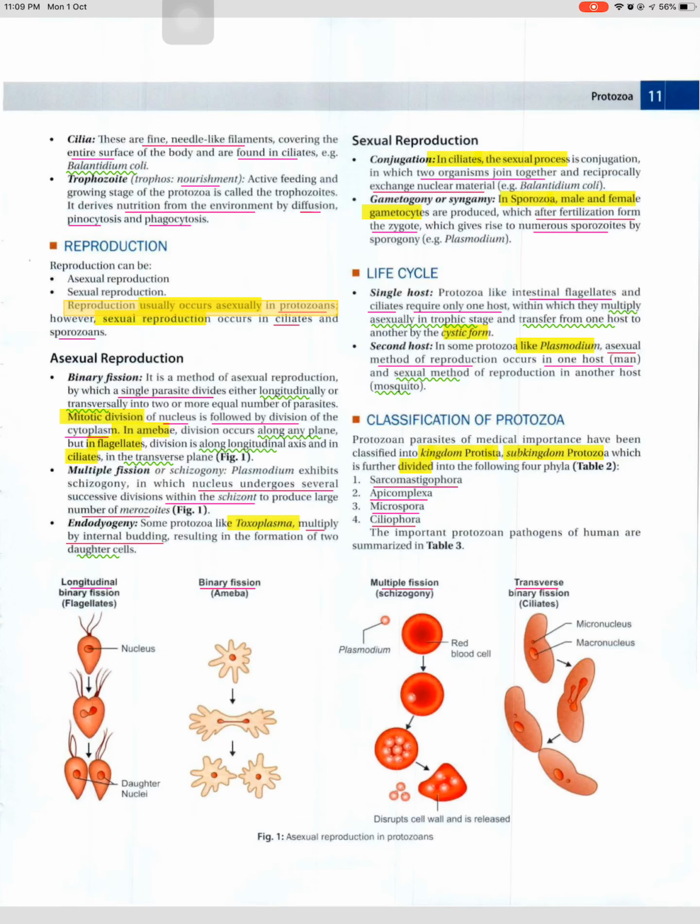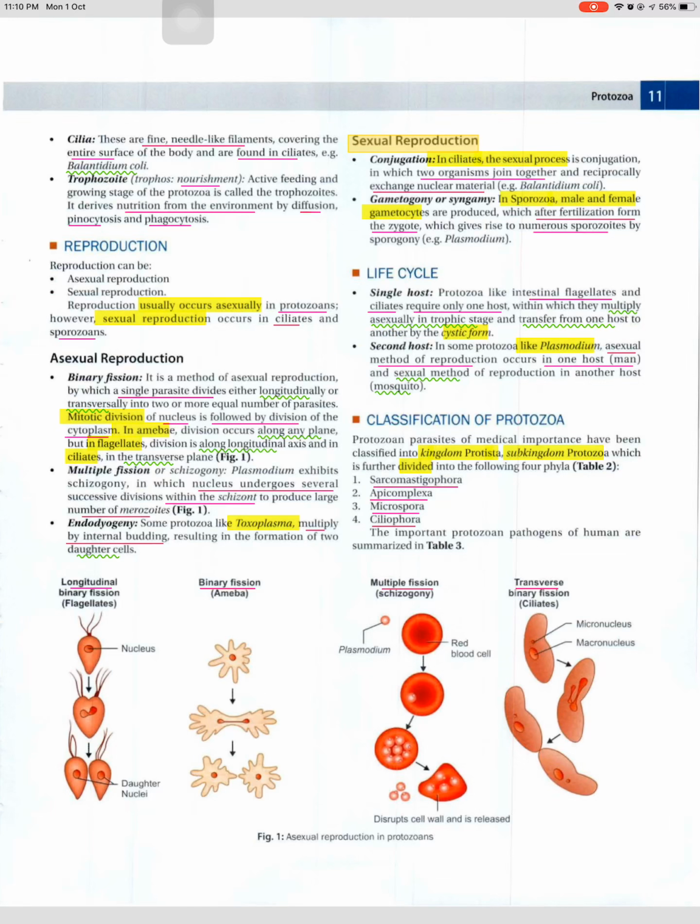Asexual reproduction. Binary fission. It is a method of asexual reproduction, by which a single parasite divides either longitudinally or transversally into two or more equal number of parasites. Mitotic division of nucleus is followed by division of the cytoplasm. In amoebae, division occurs along any plane, but in flagellates, division is along longitudinal axis and in ciliates, in the transverse plane. Multiple fission or schizogony. Plasmodium exhibits schizogony, in which nucleus undergoes several successive divisions within the schizont to produce large number of merozoites. Endodiogeny. Some protozoa like Toxoplasma multiply by internal budding, resulting in formation of two daughter cells.